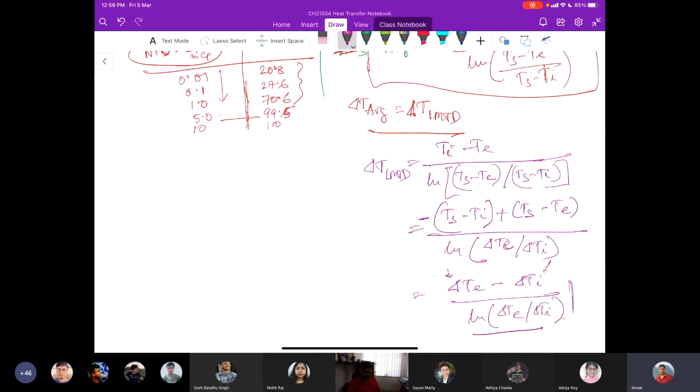Until and unless there is a drastic difference between delta Te and delta Ti, an undesirable level of difference. The bottom line is that we should always use LMTD for determining the convective heat transfer rate in a tube whose surface is maintained at a constant temperature.